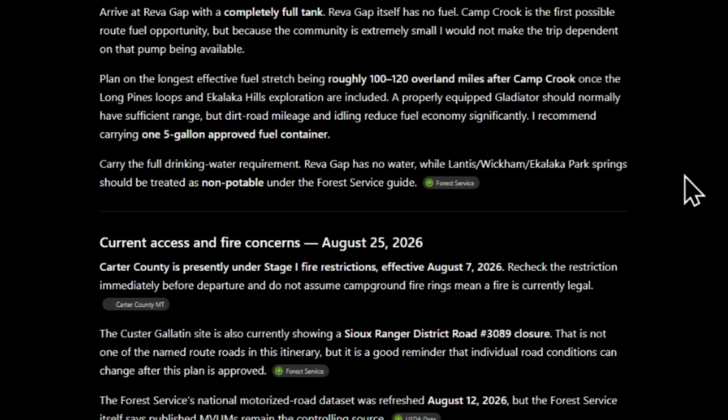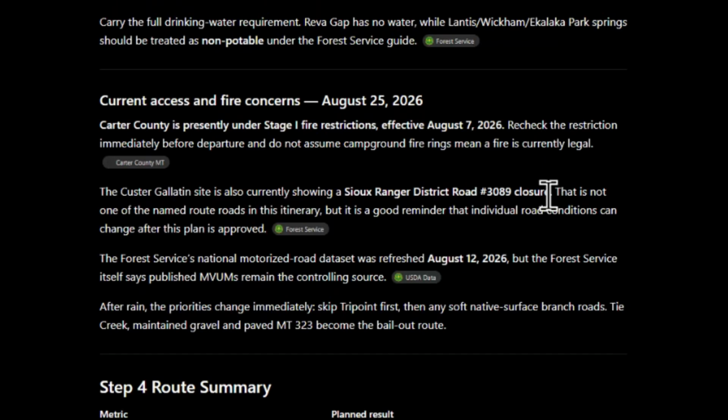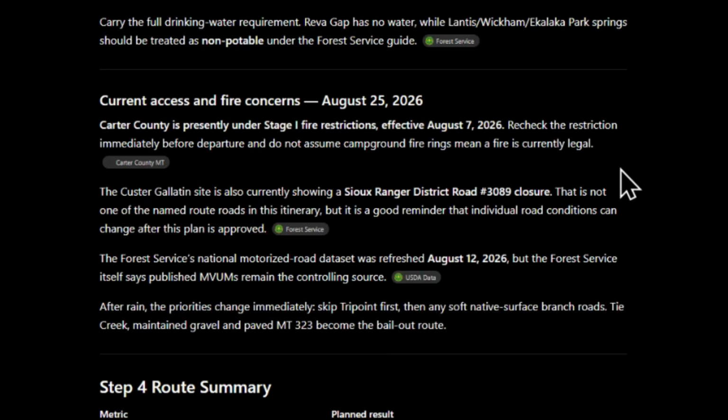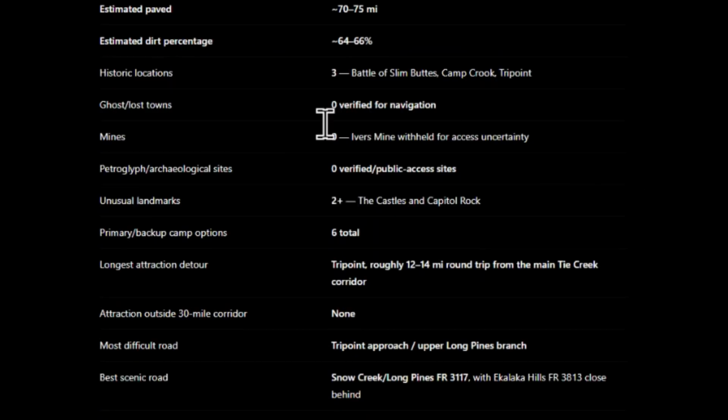Look, it tells you what your food and water is based on what you use, based on the gas mileage that you put in there. It does tell you if there's any fire concerns. Now, if you have Onyx or some of those tools, it'll tell you if there's any previous fires. Gives you the Forest Ranger district areas, so you can see what Forest Rangers are in there. And then a full route summary. Now, this I have to write in today. I realized I didn't.